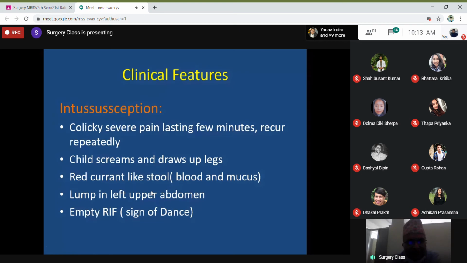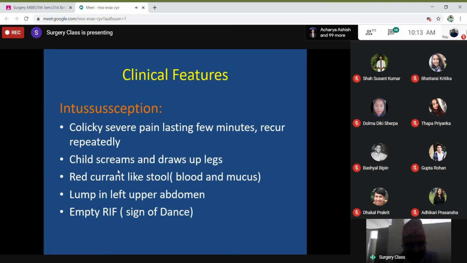Then intussusception. What are the key pertinent clinical symptoms? The patient will have colicky, severe abdominal pain, but it lasts a very few minutes, and it reoccurs repeatedly. A child presents with recurrence of short duration pain. Severe, short duration pain recurring in short intervals. Remember, this is the usual presentation. Then the child screams and draws up the leg.